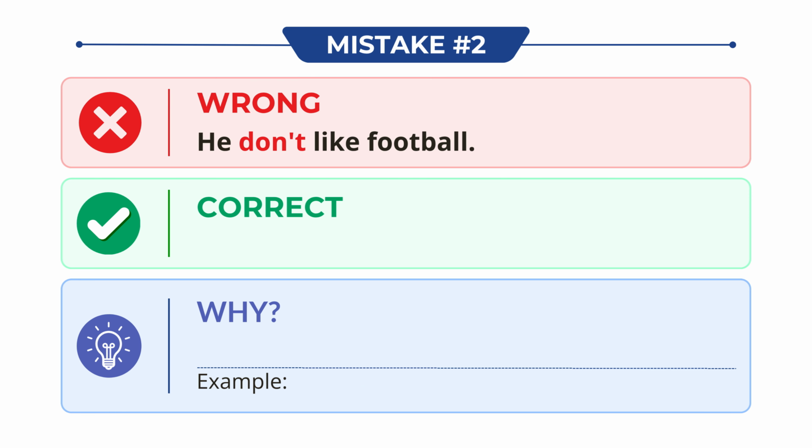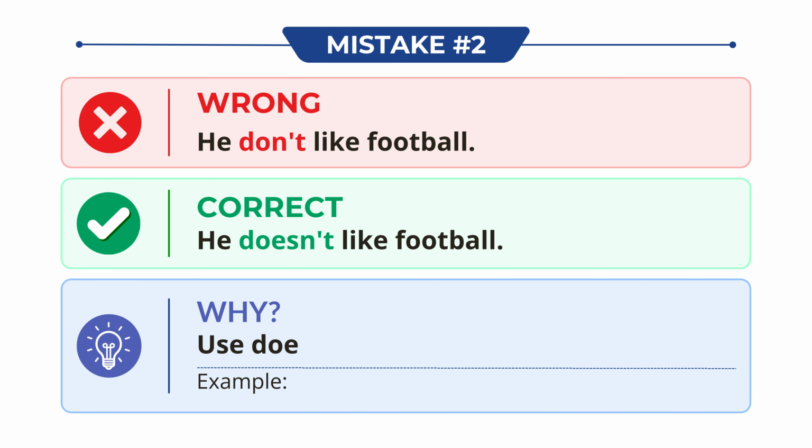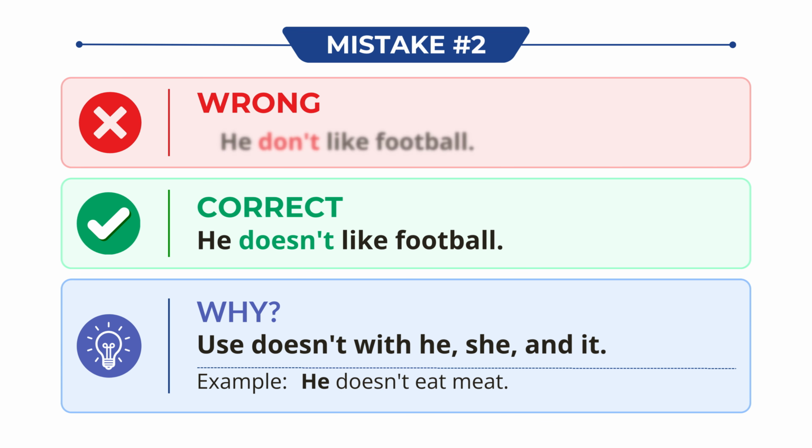Don't say, he don't like football. Say, he doesn't like football. Why? Use doesn't with he, she, and it. For example, he doesn't eat meat.